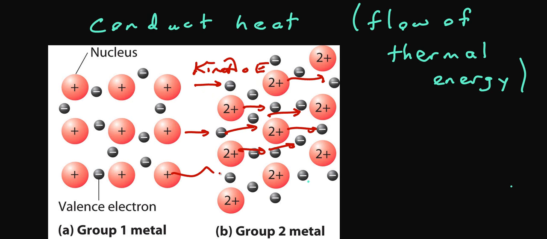So the heat will readily flow through the metal as the electrons can readily jostle and move and bump into one another. It allows for movement of heat through a metal, whereas another material that has tightly held electrons would be unable to transfer the heat so readily as the metals can with their loosely held electrons in the sea of electrons model.